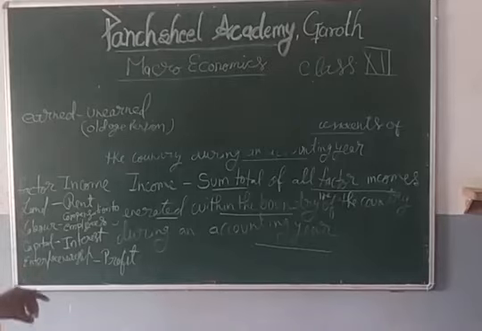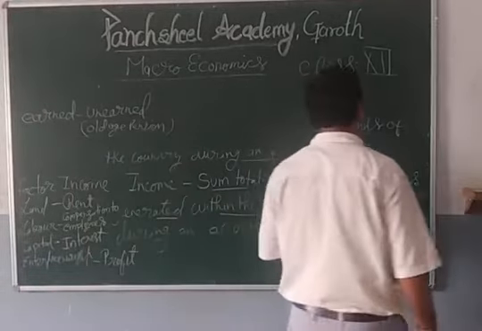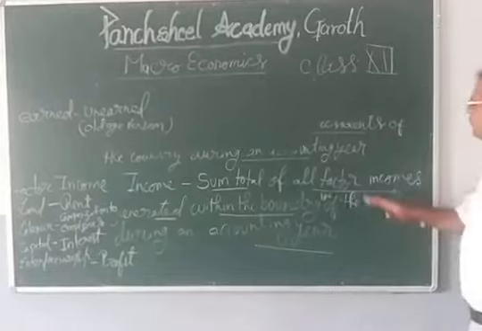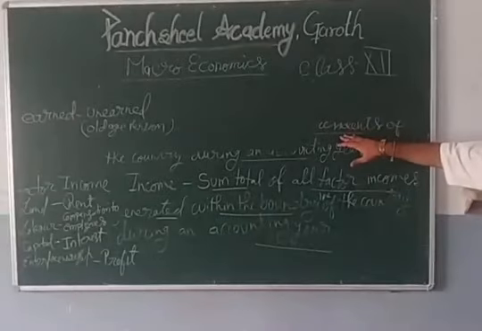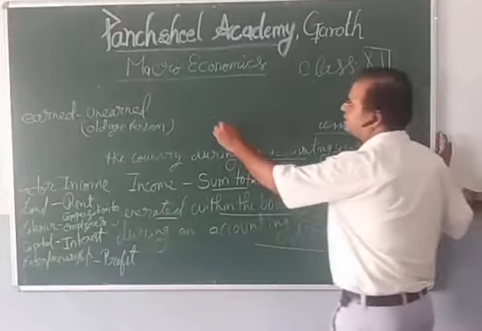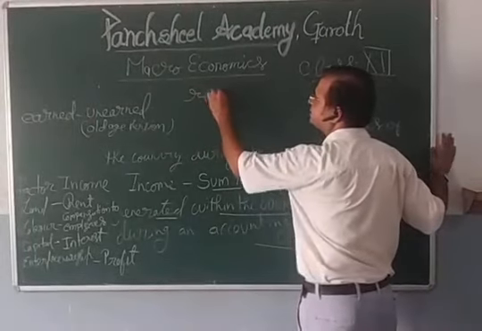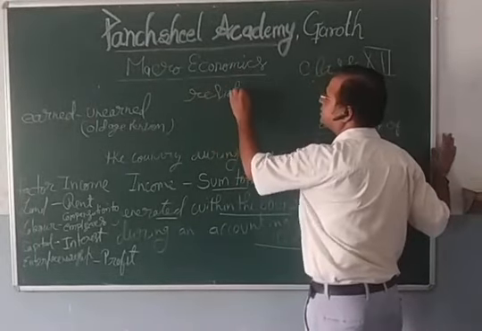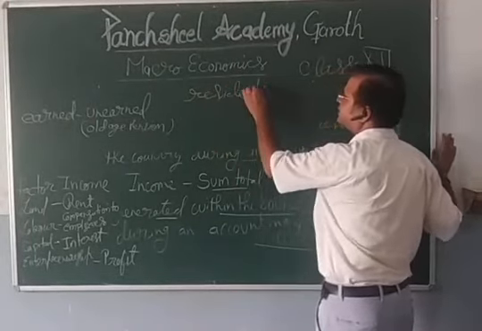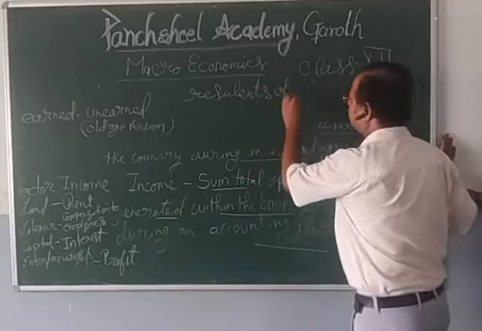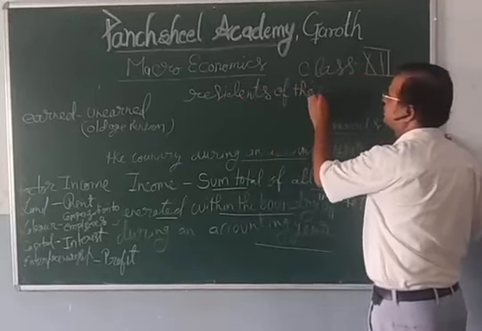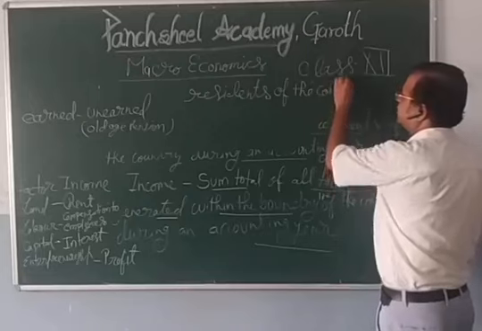Then when we talk about national income, it is earned by the residents of the country. Now, who are the residents of the country?